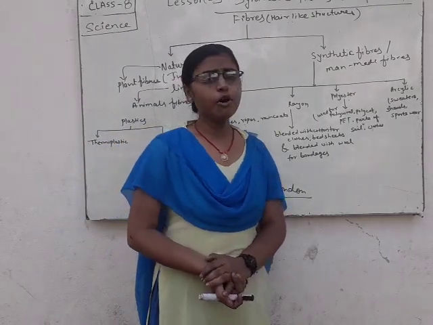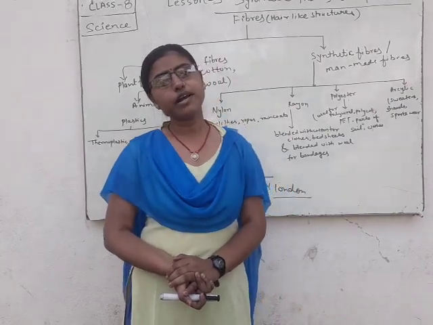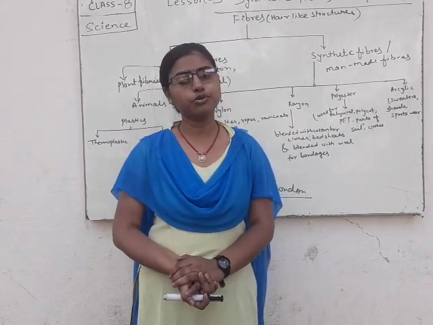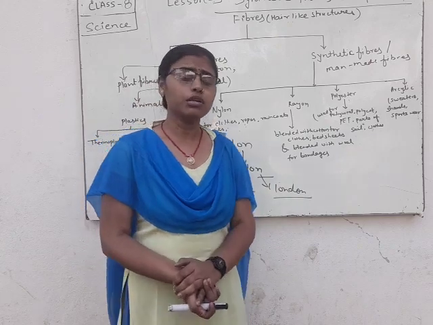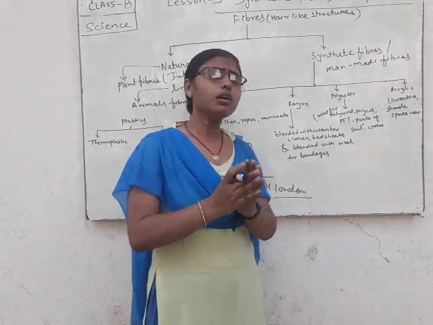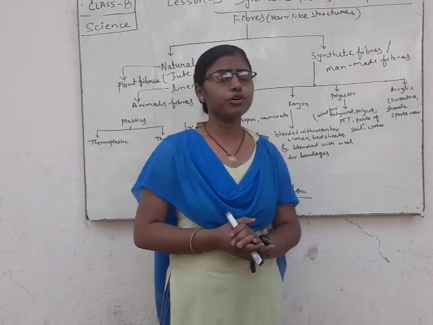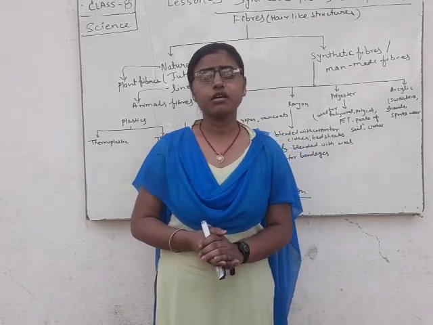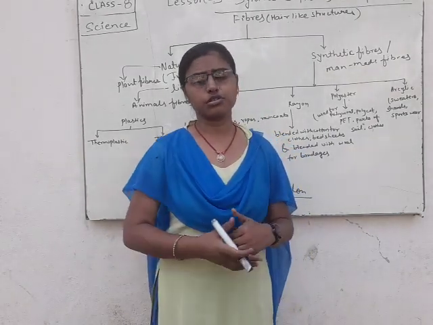And we will discuss polywool and polycoat. What are polywool and polycoat? Polywool is used for making winter wear clothes.